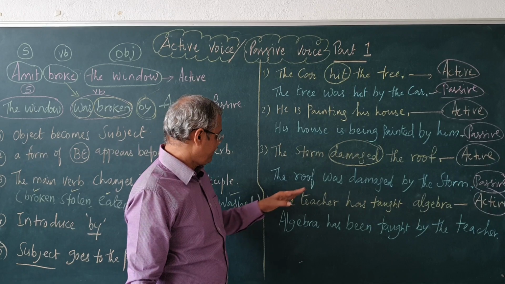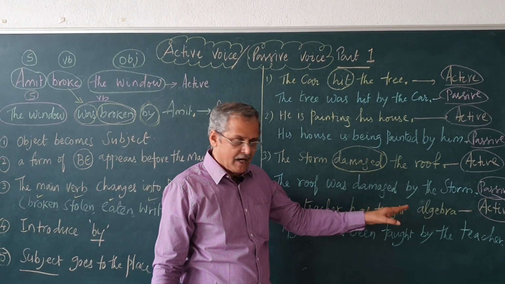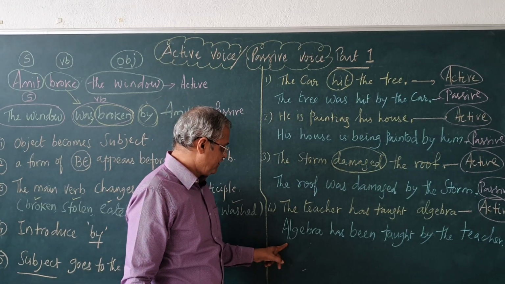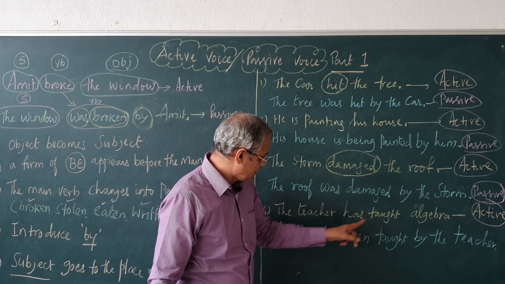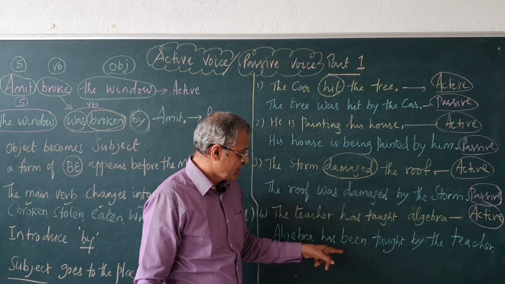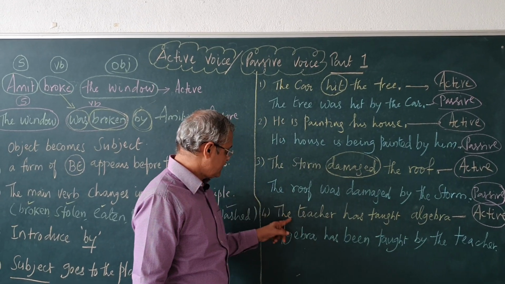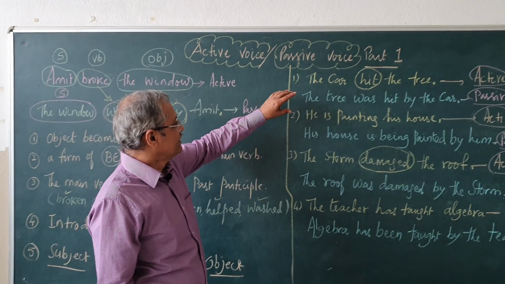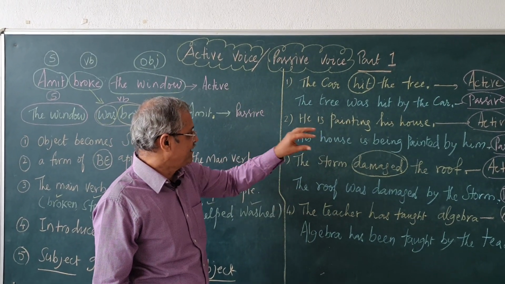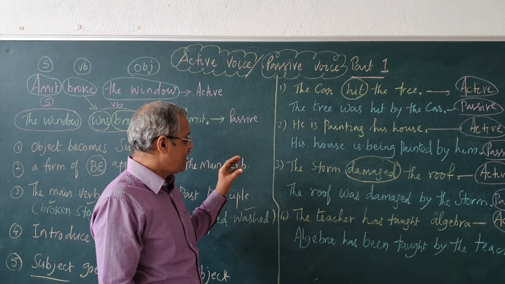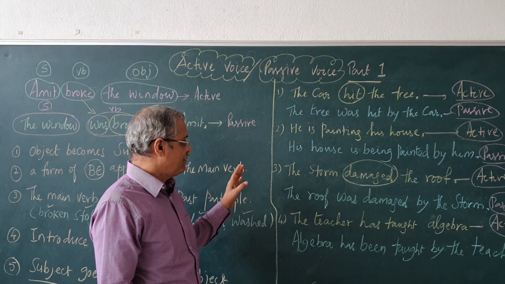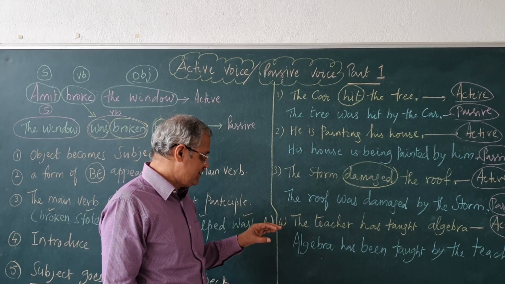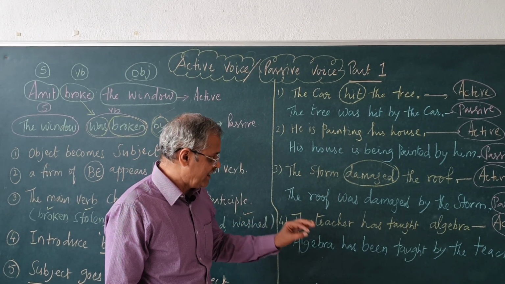Again, same steps. The teacher has taught algebra. Object comes to the place of the subject, algebra. Has taught, has been taught, by is introduced, subject goes to the place of the object. So, you see here, the car hit the tree, the tree was hit by the car. He is painting his house, the house is being painted by him. The storm damaged the roof, the roof was damaged by the storm. The teacher has taught algebra, algebra has been taught by the teacher.